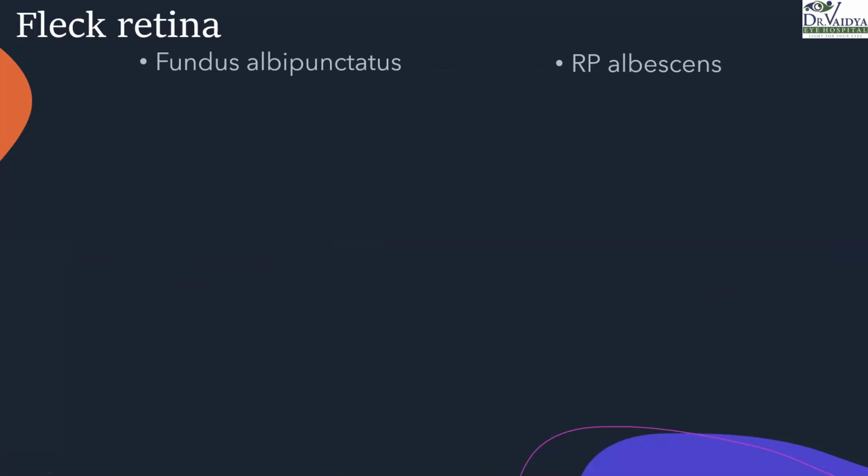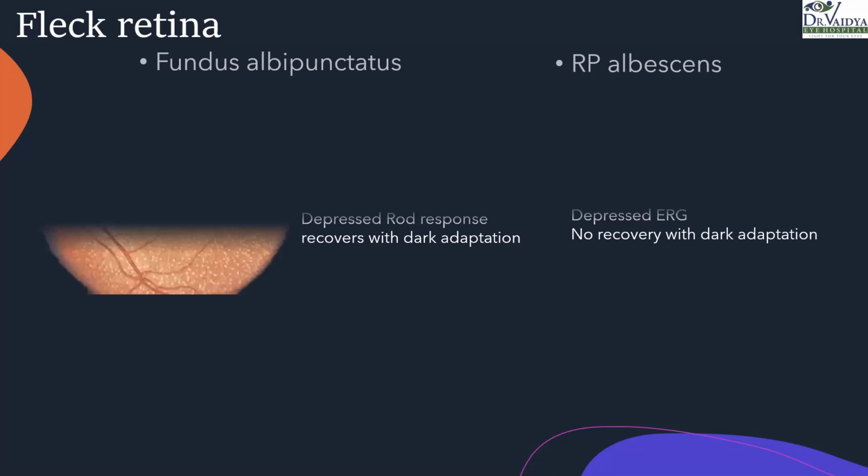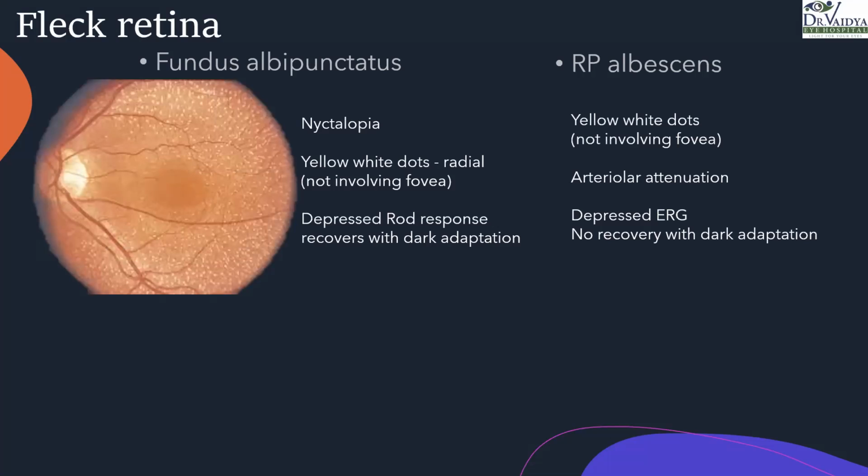So fundus albipunctatus is a type of CSNB, correct? And RP albicans is a variant of retinitis pigmentosa. How do we know this? What are the differences? Both of them will have nyctalopia. Both of them will have yellow to white dots, which are radial in fundus albipunctatus and not involving the fovea, right? And they'll have depressed rod response, which recovers after dark adaptation,